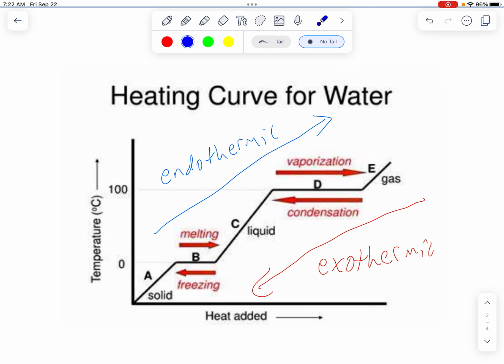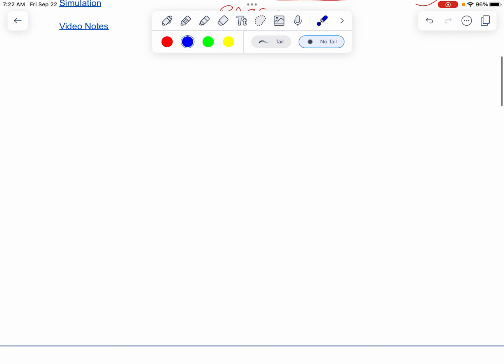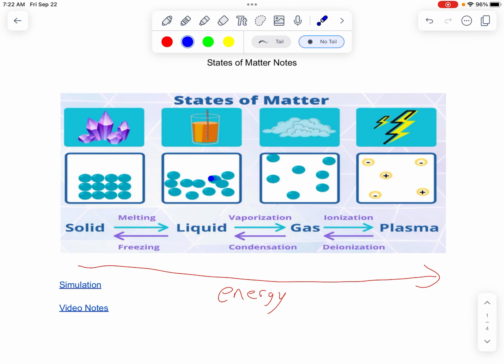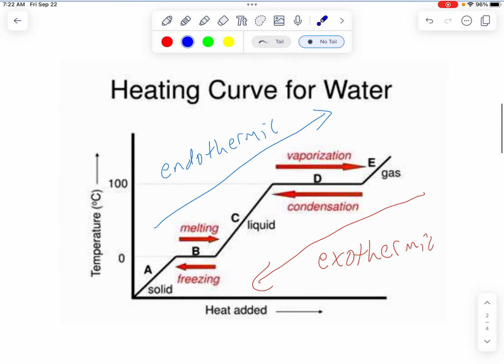Now, another thing to consider is that as we go from a solid to a liquid, there's more heat energy, right? If you're a solid, your particles look like this, they don't have much heat. If you want to get them to a liquid, they'll start looking like this, where they're slightly more spread apart, moving a little bit faster, sliding past each other. Well, the particles must have gained energy to do that, to go from a solid to a liquid. They must have gained energy.